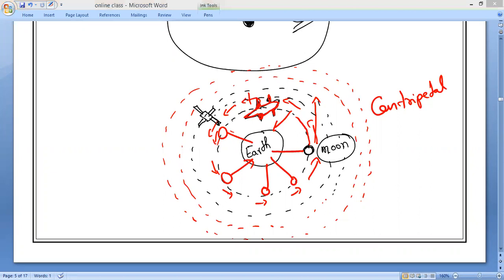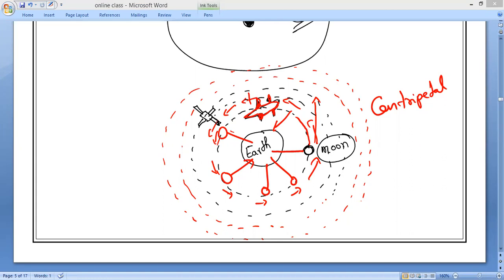Yes, sir. Still, they will experience weightlessness. Can you tell me why? You might have noticed in movies, they used to fly. They don't have any kind of consistency. They are always flying in space. Of course, even though they are within the gravitational field, yet they are experiencing weightlessness.